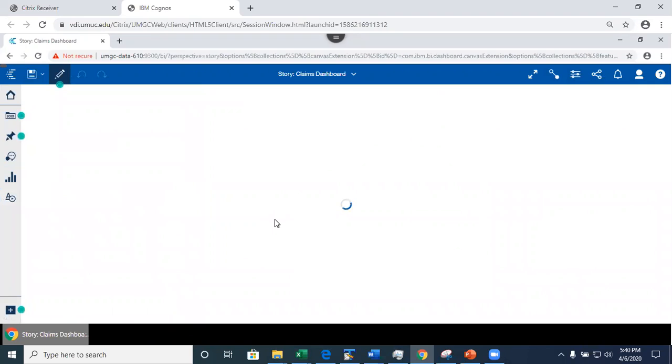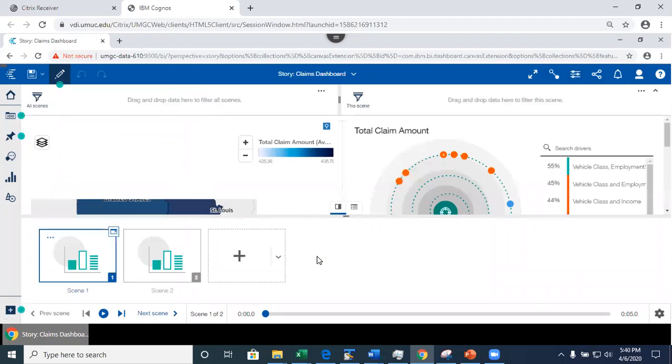Okay, so this opened up the story, claim and weather story. What you see here is this. Do you remember I intentionally named the tabs scene 1, scene 2? So here you want to plan, because every tab in your dashboard will become a scene in here, right? So this is a scene now.